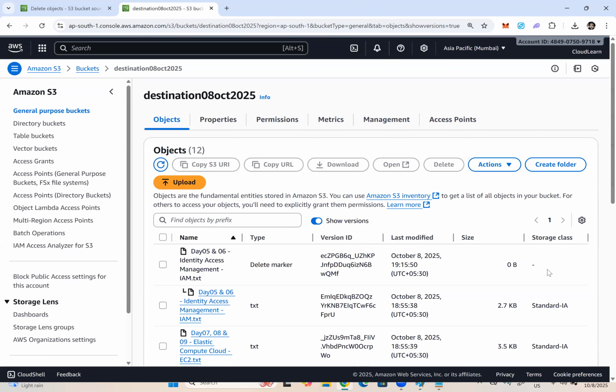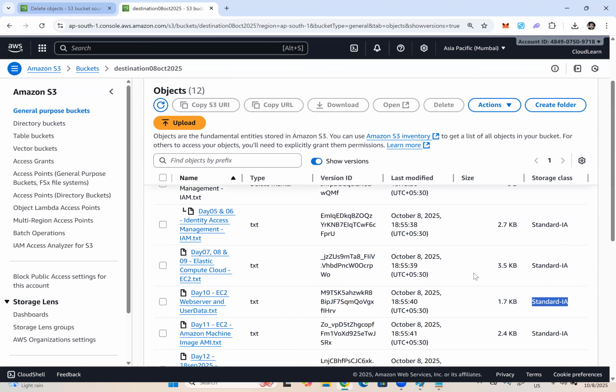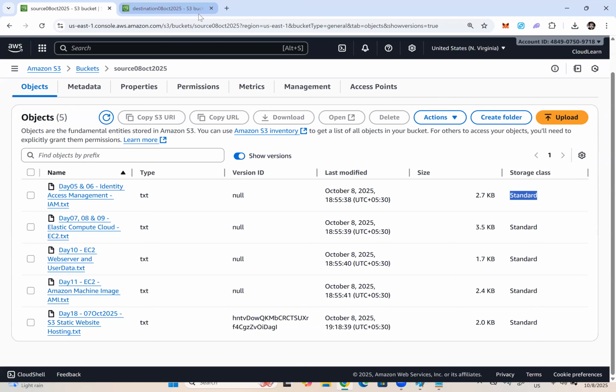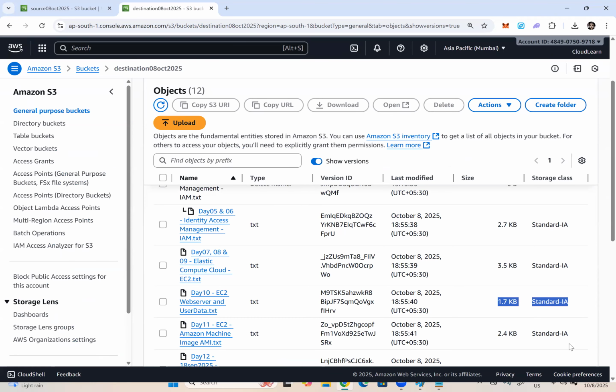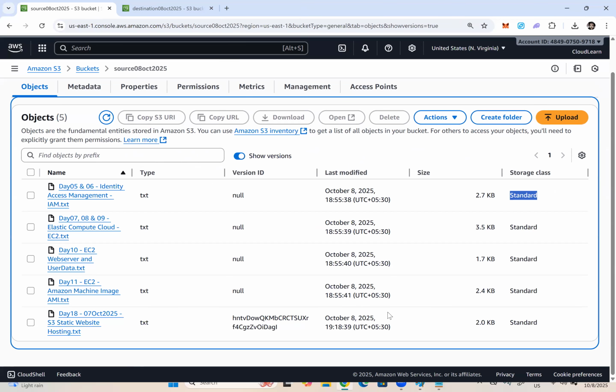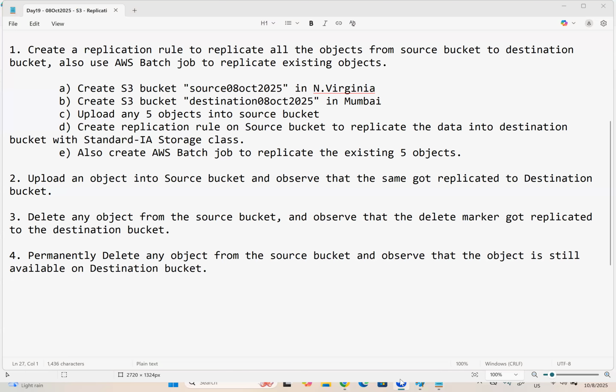And one more thing we need to identify also. What is the source bucket storage class? Objects in the source bucket are Standard, and in the destination bucket, Standard IA. That's because we configured the replication rule to replicate the objects in the Standard IA storage class. Okay, so this is about the replication rules. I hope you guys are clear with the replication rules. And if you have any questions, just let me know so that we can take up those questions and discuss them.